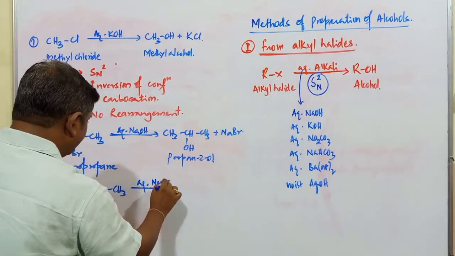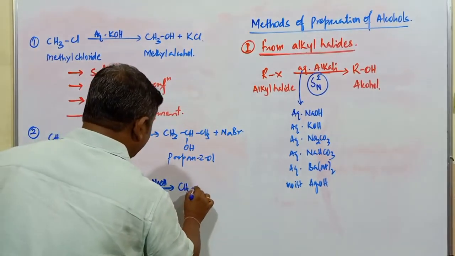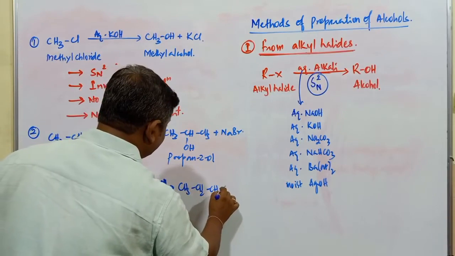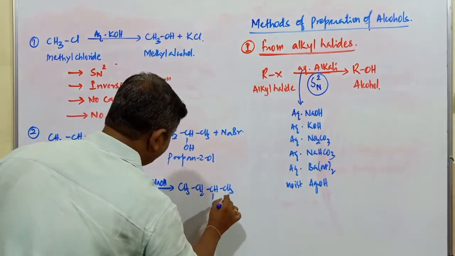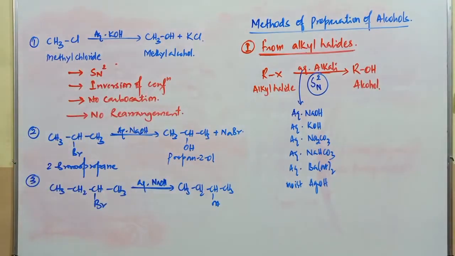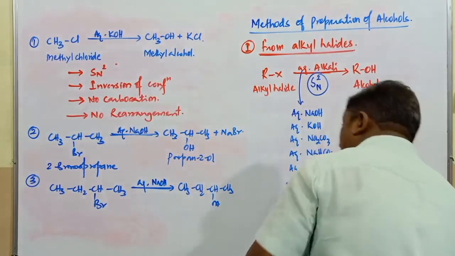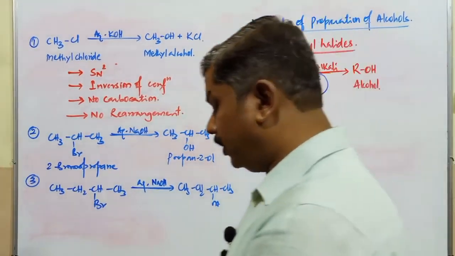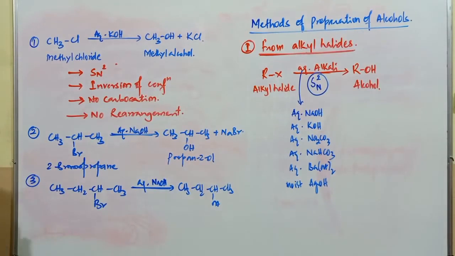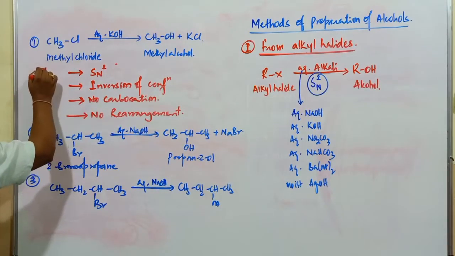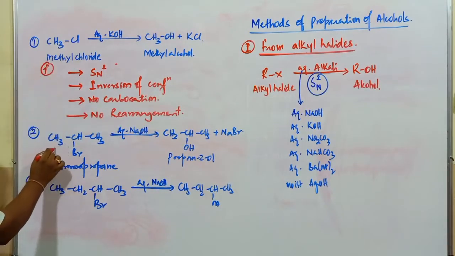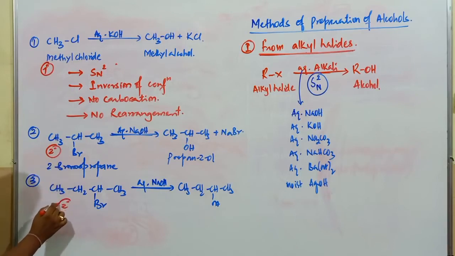It is NaOH. The compound produced is CH3CH2CH(OH)CH3, with the OH here. So this is a simple reaction for the conversion of alkyl halides into respective alcoholic compounds. Remember, the first one is a primary alkyl halide, and this one is a secondary alkyl halide.